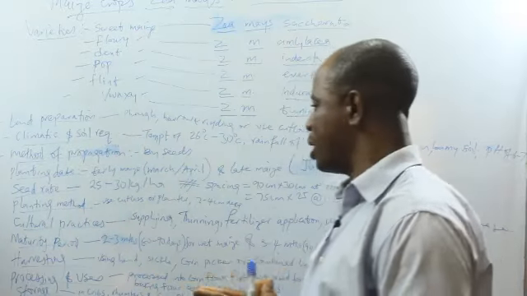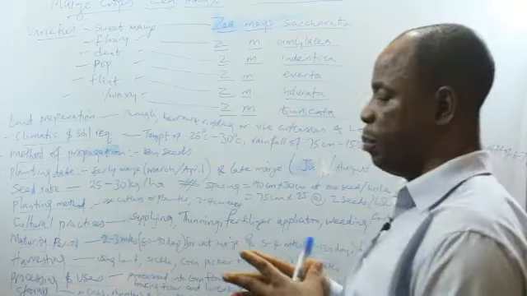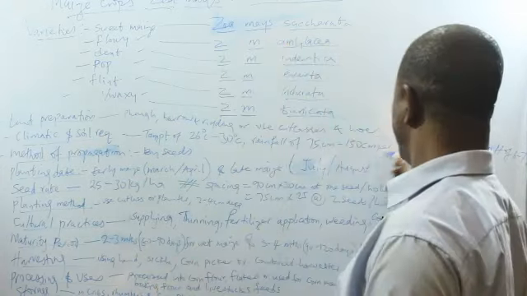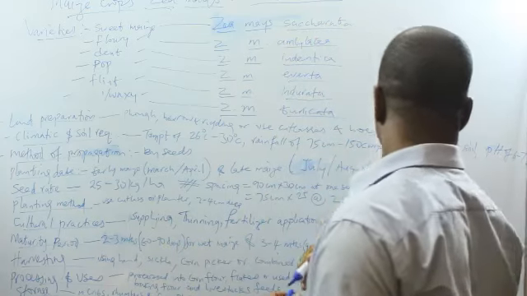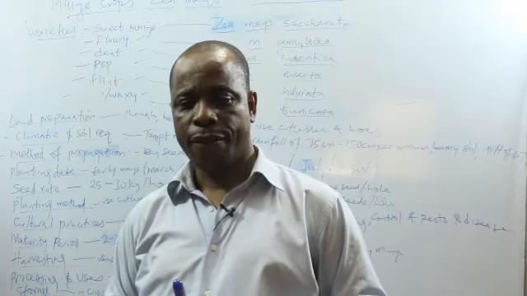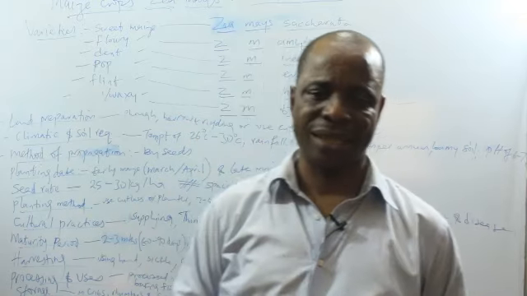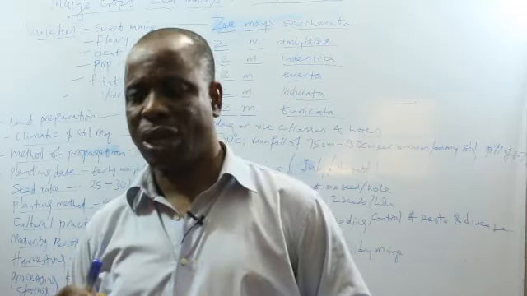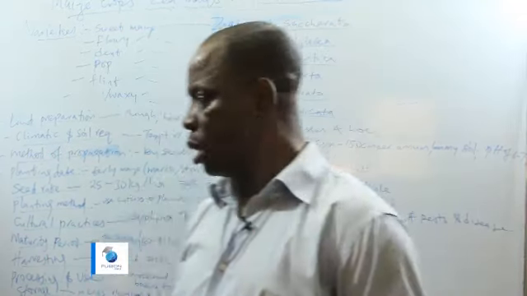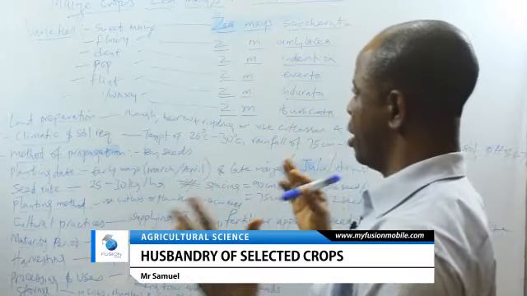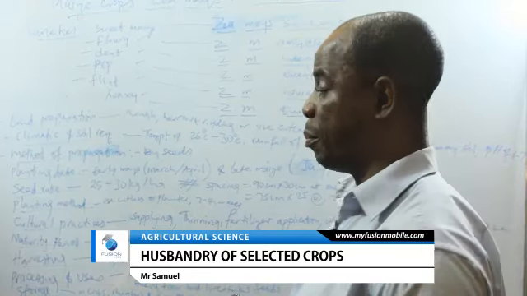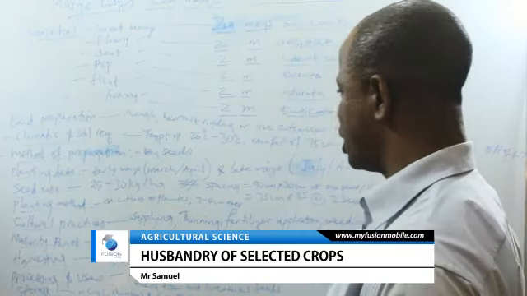So maize requires sandy loamy soil with a pH of 6 to 7. That tells you that it should be a little acidic towards neutral. Don't forget neutral pH is 7 and slightly acidic is 6, while strongly acidic soil is a pH range of 1 and 2. So we can say that maize requires just neutral soil, a little acidic or a little alkaline, like a pH of 8.